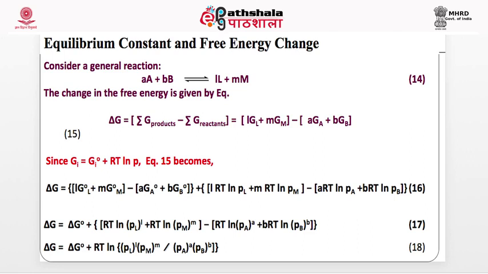This G is also written as G0 plus RT ln P. This is a relation between free energy and partial pressure. This is standard free energy. So we can write in place of this, G equals G0 plus RT ln P. We can write this for all of them, and ultimately we get this equation.